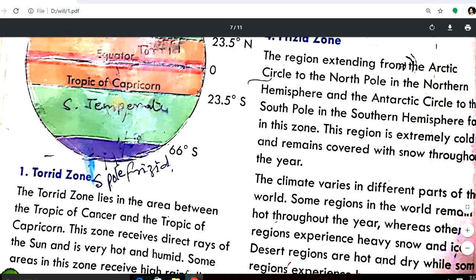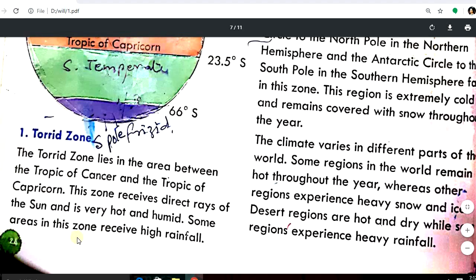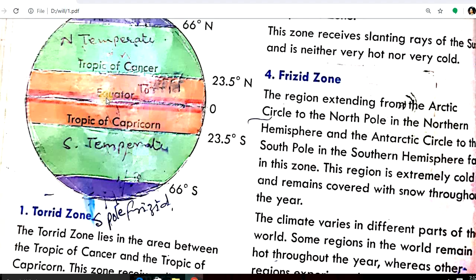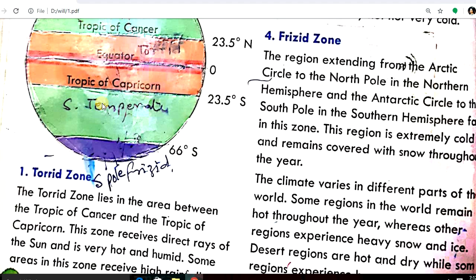This zone receives direct rays of the sun and is very hot and humid. Some areas in this zone receive high rainfall. This area is near the equator, that's why the temperature is hot and humid.